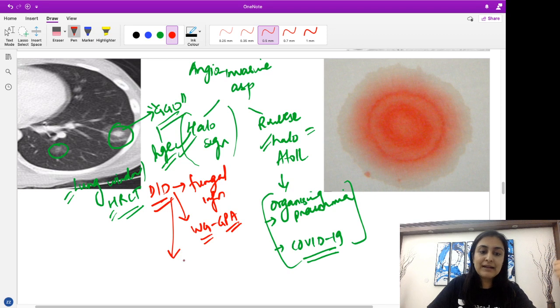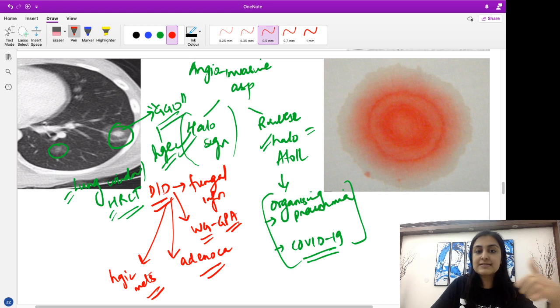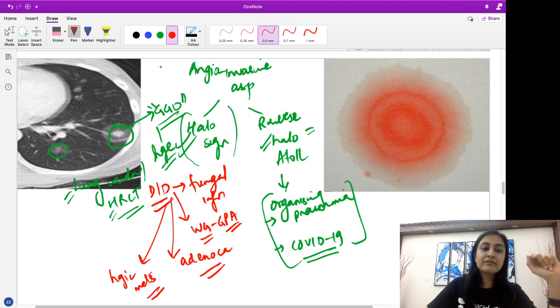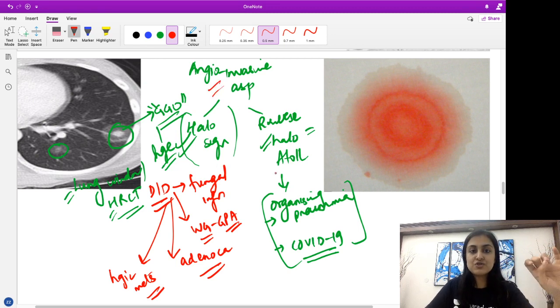and they can also be nodules with secondary cavitation. Okay, apart from that, adenoCA. Remember, adenoCA in the lung can have this halo sign. Okay, and we can have hemorrhagic metastasis. So hemorrhagic metastasis can also produce the halo sign. So remember the list of differentials for halo sign that you have apart from angioinvasive aspergillosis. But if you are given this typical case scenario where you have an immunocompromised host with neutropenia and you are given this appearance, it is pathognomonic for angioinvasive aspergillosis.